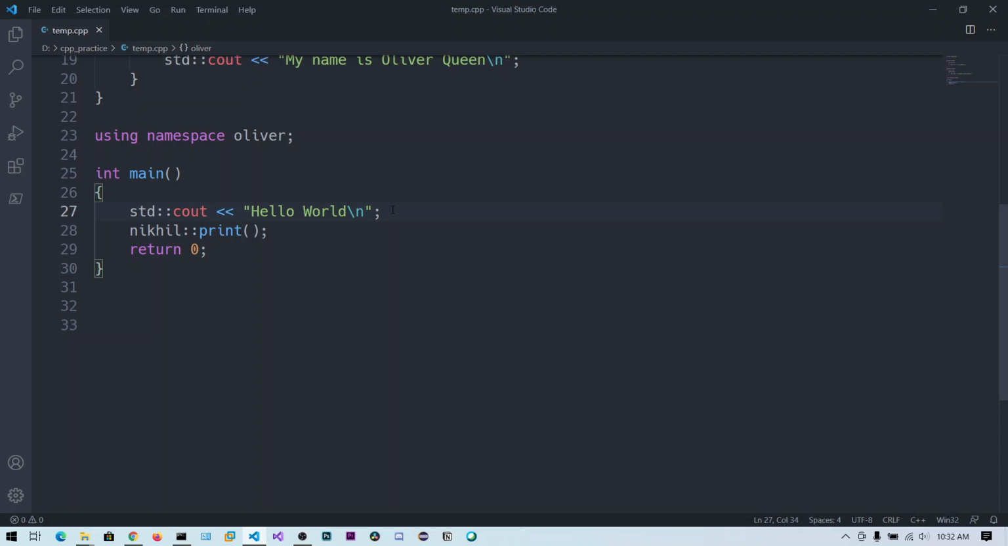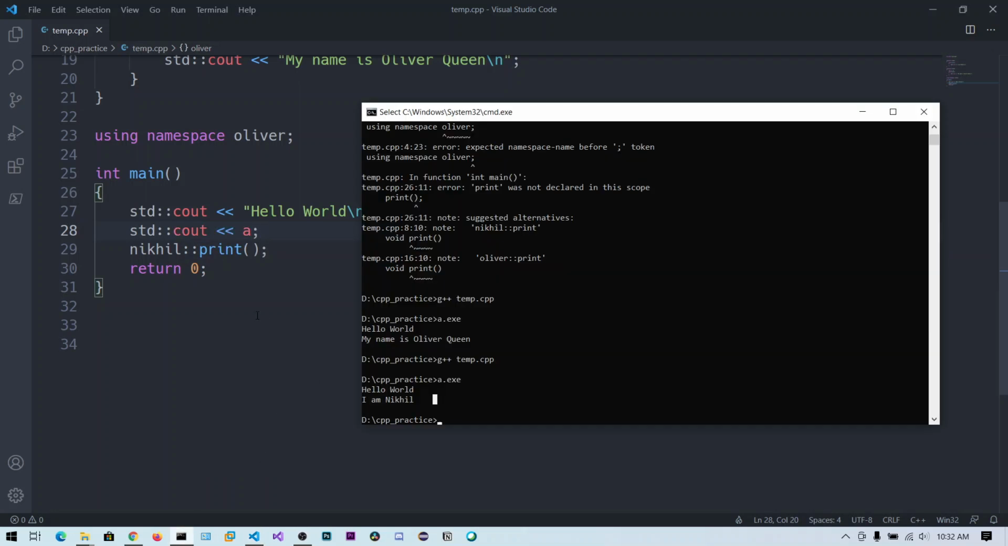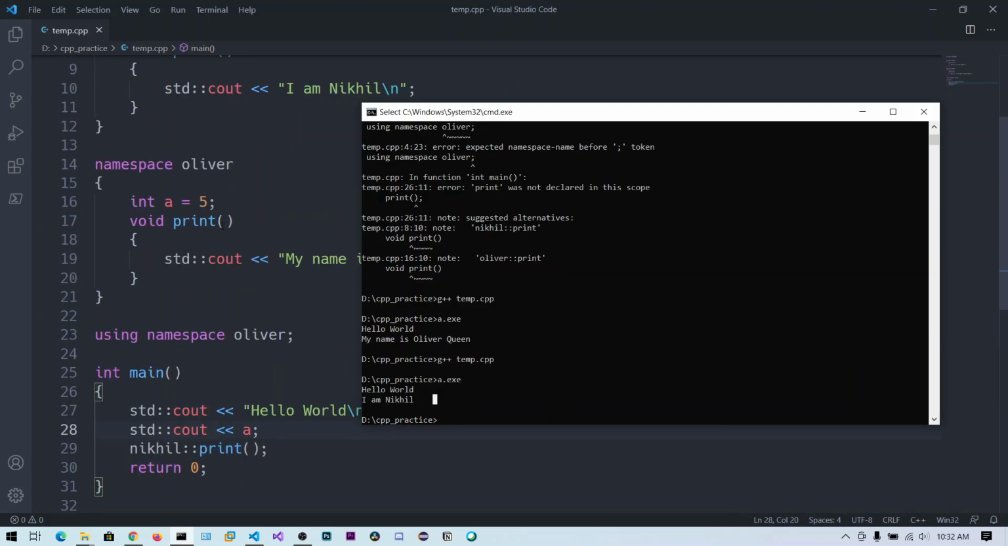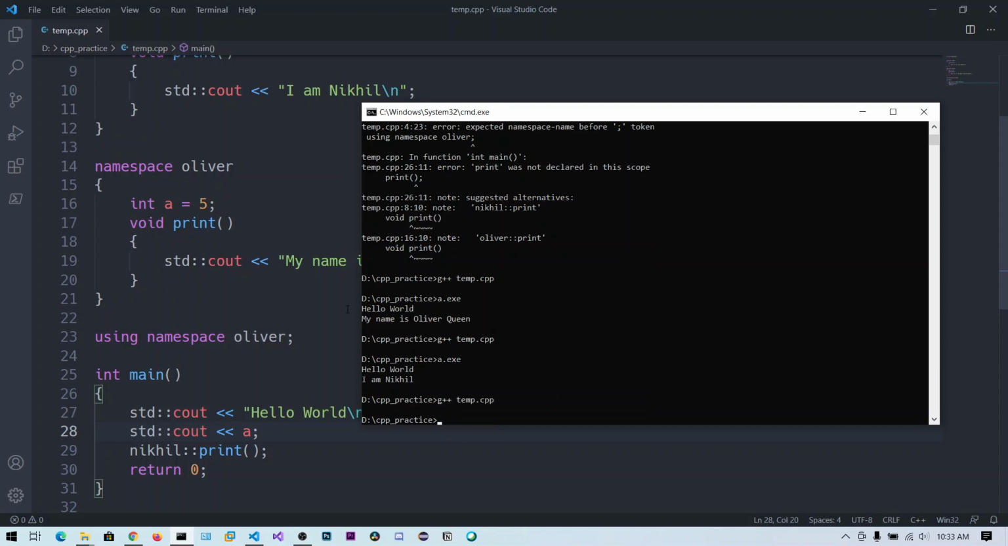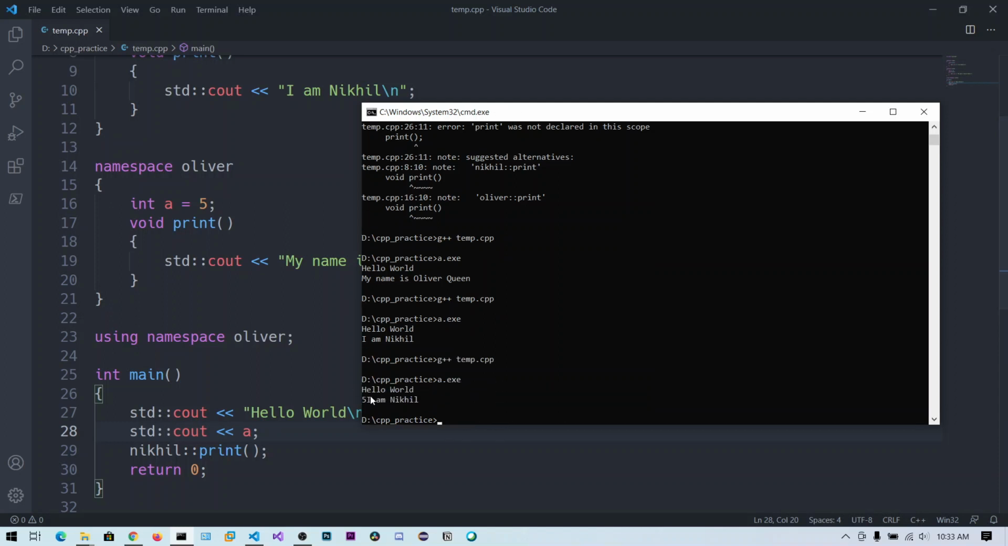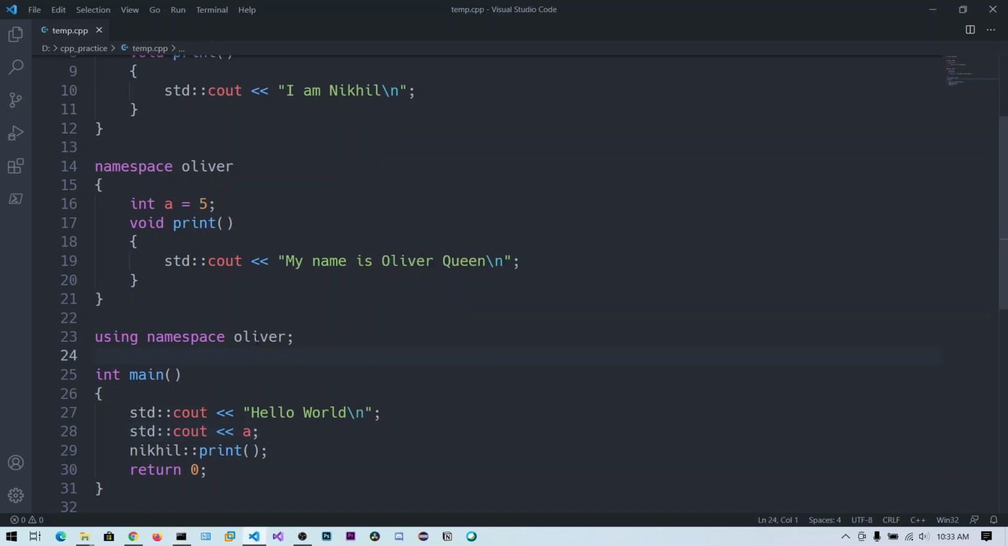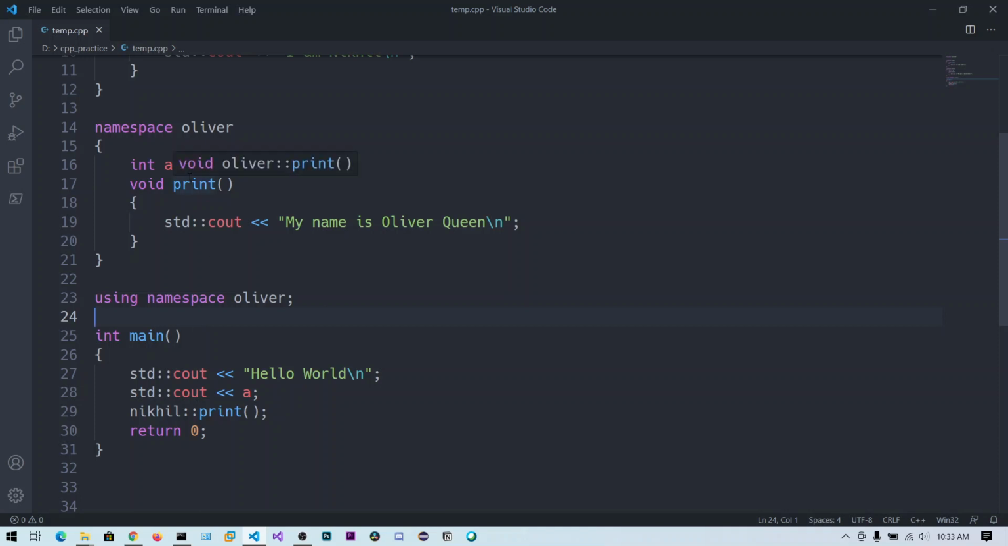Now what I can do is I can say std cout and a. After that, by default it will include the a from the Oliver namespace, because we are also using this line using namespace Oliver. Now let's compare this one and execute this one. You can see hello world 5 I am nickel. So if you declare this, you have no need to externally specify this namespace. You can just directly access the variables and the functions of the namespace.